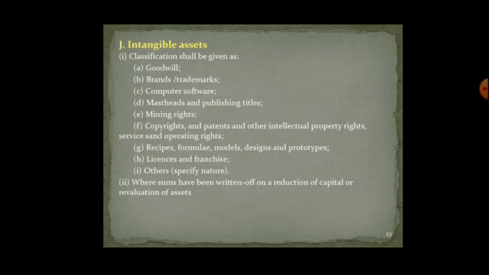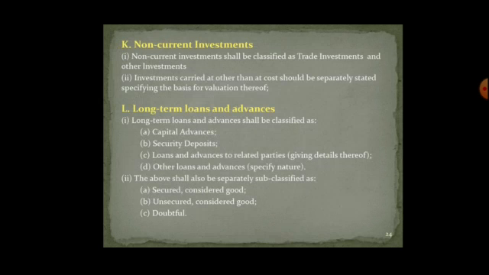Intangible assets include goodwill, trademark, computer software, publishing titles, mining rights, copyright, which again depend on the type of business, and also recipes, formulas, models, designs, prototypes, licenses, franchises and others, where sums have been written off on reducing the capital or revaluation of assets. That means any changes, amortization can also be taken into consideration.